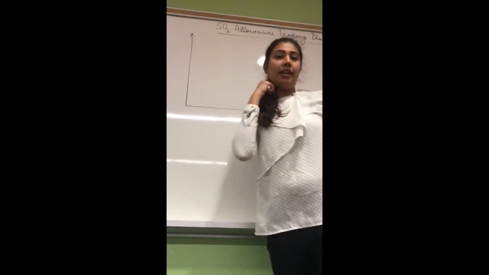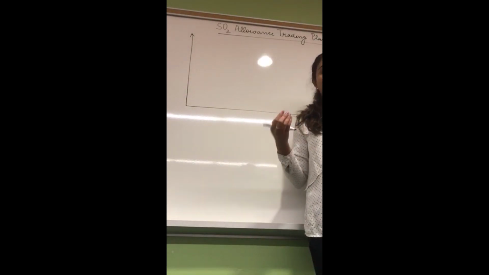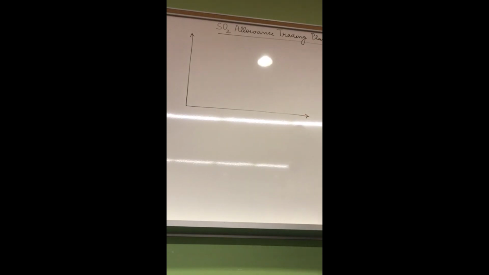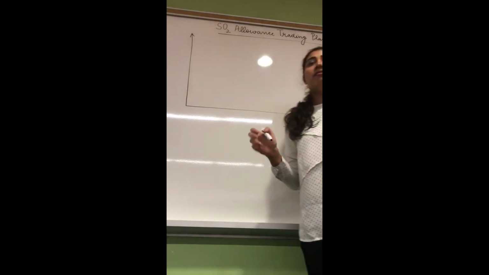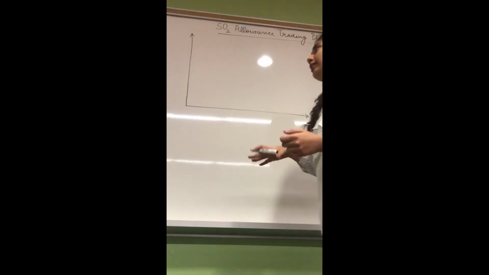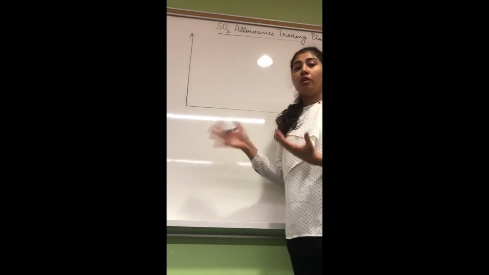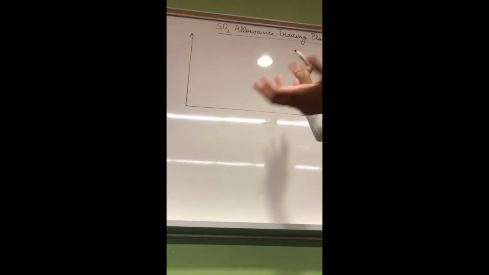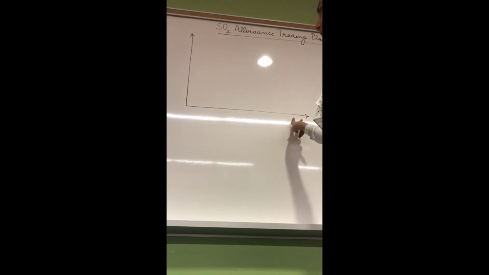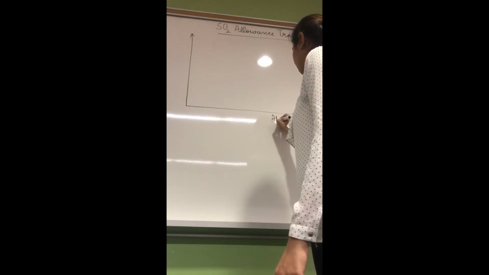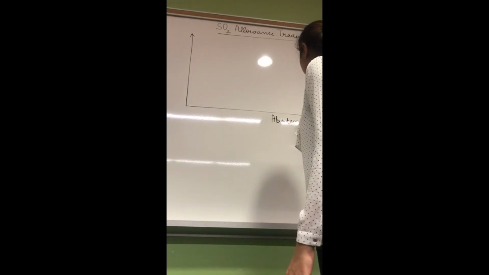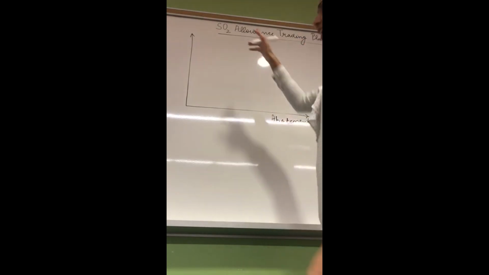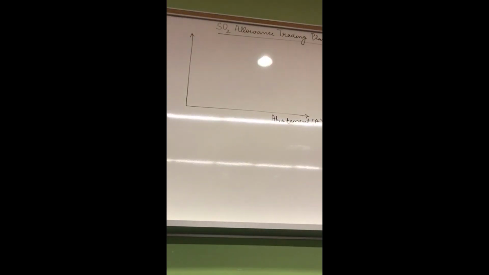Hi everyone, today the second model that I'll be explaining is the SO2 allowance trading plan. This model was set up in the year 1990, and this was a cost-effective model. Now let's begin. This model consists of two axes like a graph: on the x-axis we have the units of abatement, and on the y-axis we have the MAC, that is the marginal abatement cost in dollars.